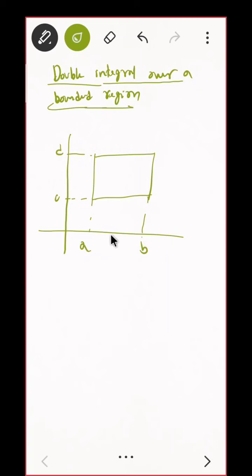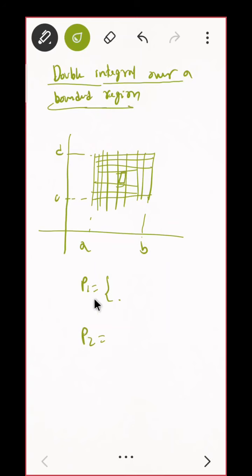We divide A to B into a partition, that is your P1, and the same for P2, correct? That is, we will be getting something like this. And in between, any sub-rectangle, I am just naming it as Rij. That is, Rij is xi minus 1 to xi times yj minus 1 to yj. Is it clear? This was our earlier task.